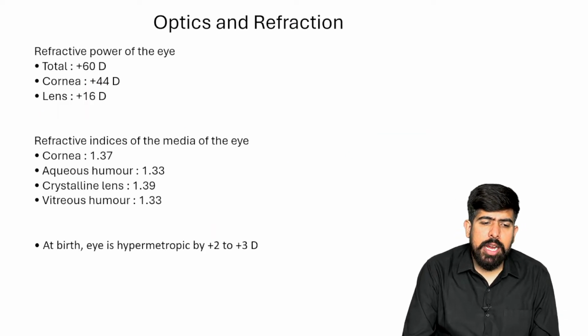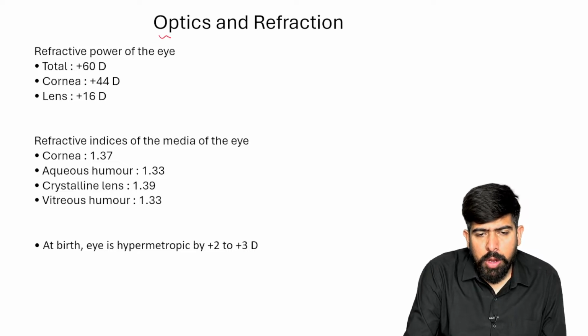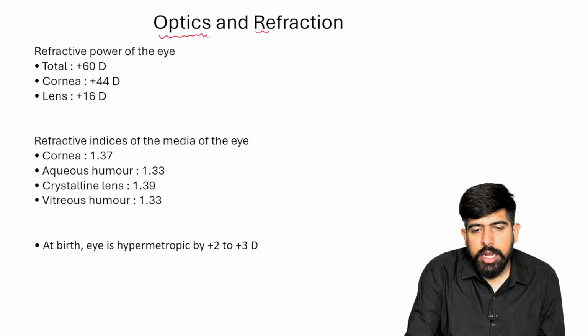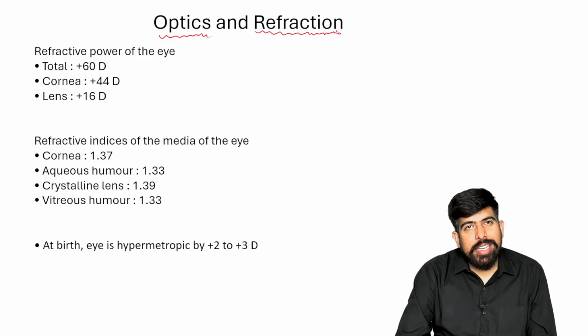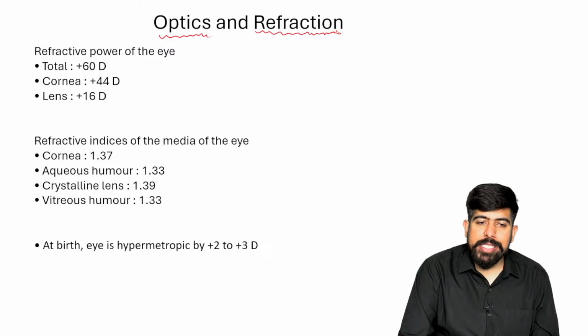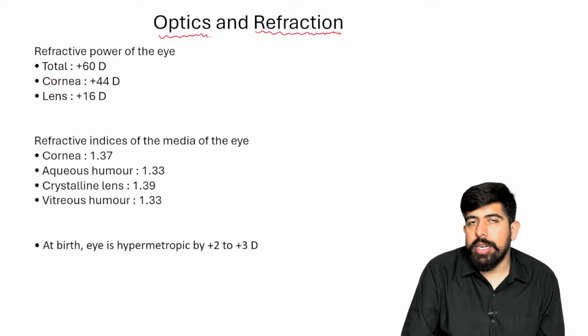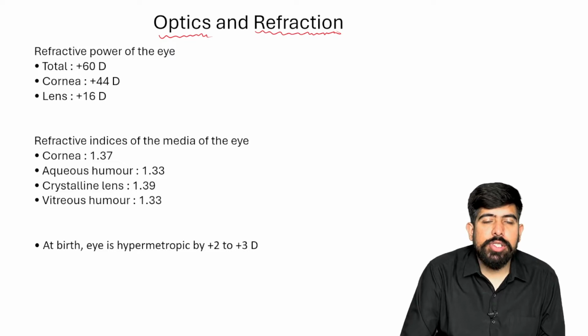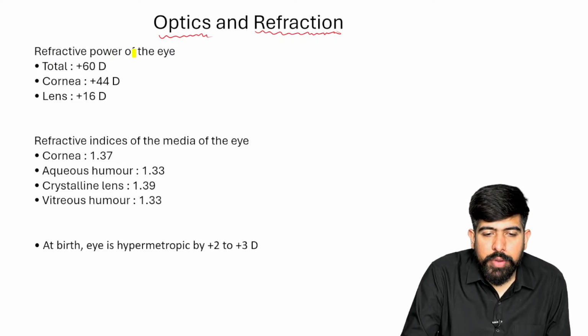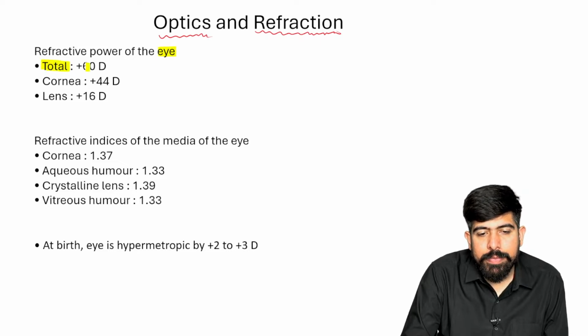Moving on, a little bit about optics and refraction. Let's talk about optics and refraction, starting with the more important MCQs, which are high yield and have more chances to come in your FMG exam. The total refractive power of the eye is plus 60 diopter.